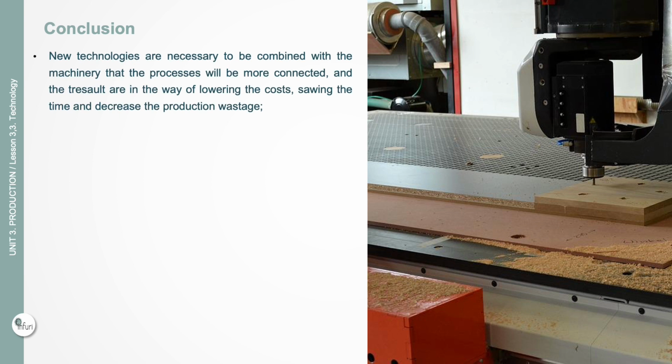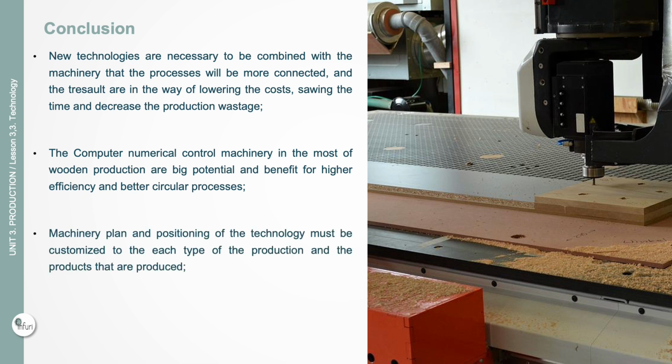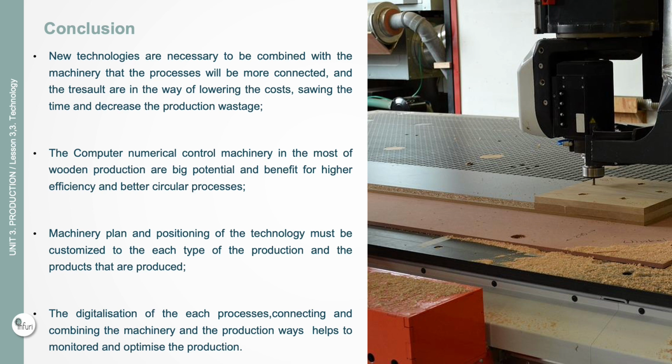Conclusion. New technologies need to be combined with the machinery so that the processes will be more connected, and the result is lowering the costs, saving the time and decreasing the production wastage. The computer numerical control machinery in most of wooden production is a big potential and benefit for higher efficiency and better circular processes. Machinery plan and positioning of the technology must be customized to each type of the production and the products that are produced. The digitalization of each process, connecting and combining the machinery and the production ways helps to monitor and optimize the production.